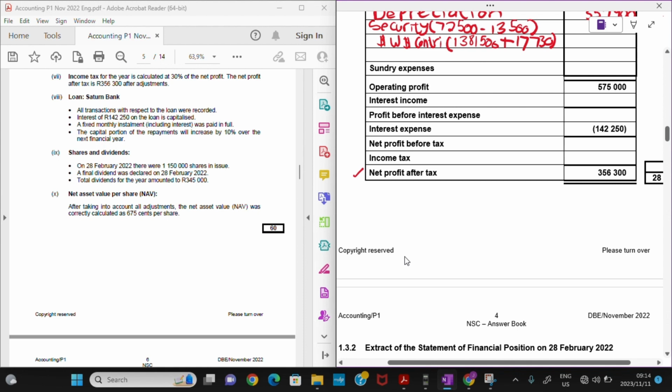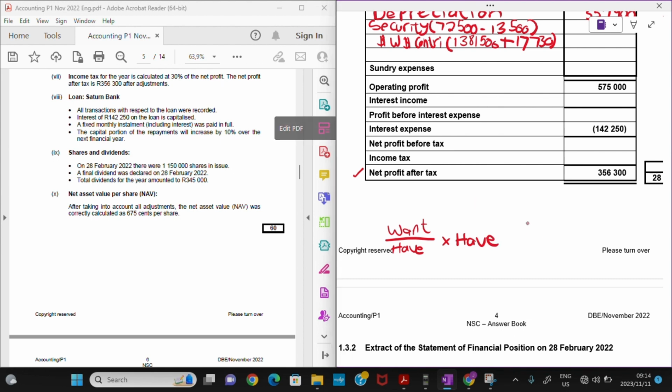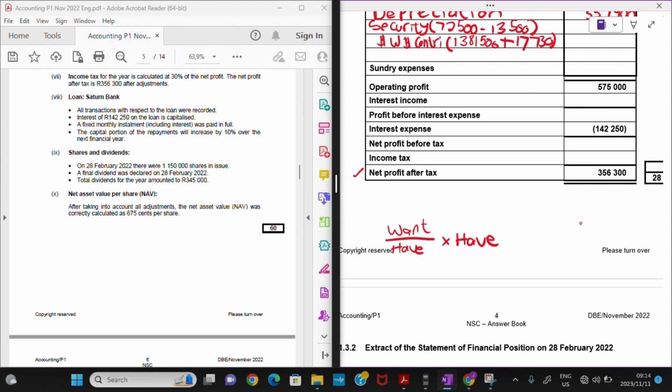With this one, we are just going to use a more accounting approach, which is what you want over what you have multiplied by what you have, right? So let us see what we mean. We have three things now. We have net profit before tax, we have now the income tax, and then we have net profit after tax.